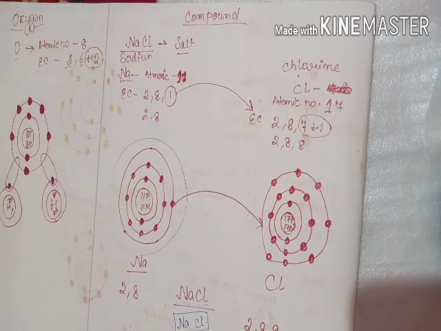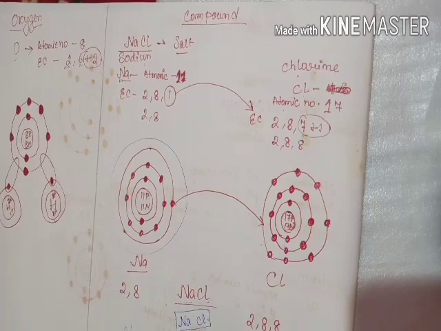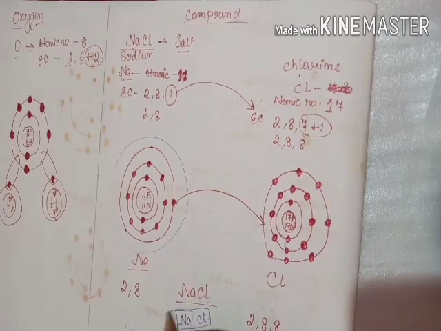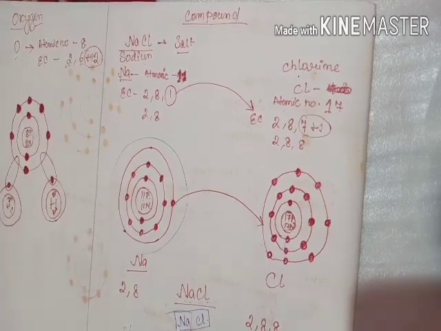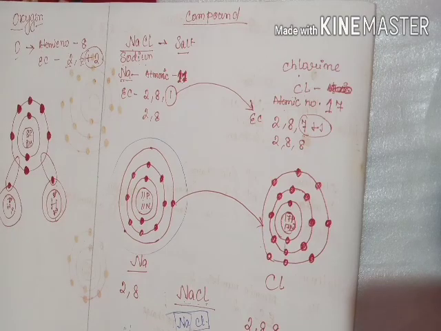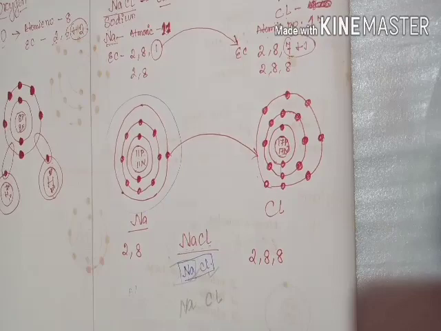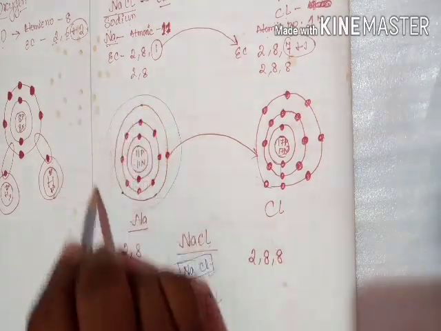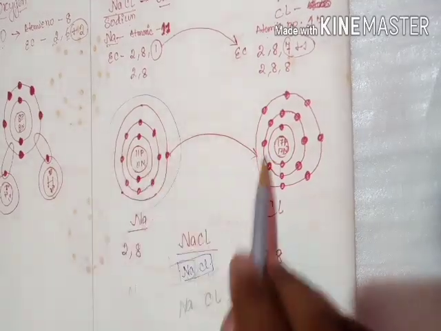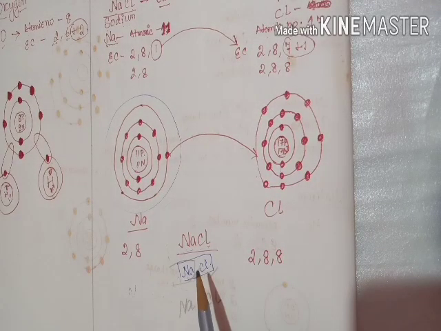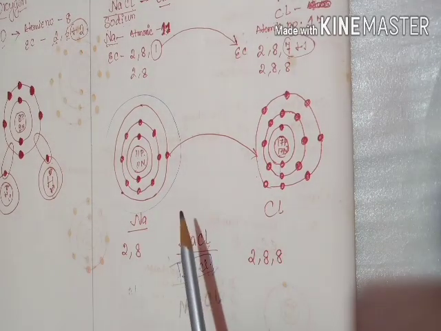First thing, we write the symbols of all the elements present in that compound. So sodium chloride. How many elements are there? We have sodium and we have chlorine. You can see we have sodium and we have chlorine over here. In the previous video we have studied how they share the outermost electron with each other.